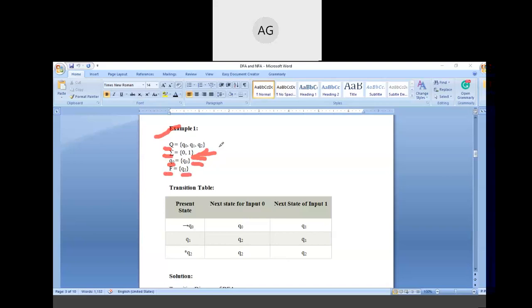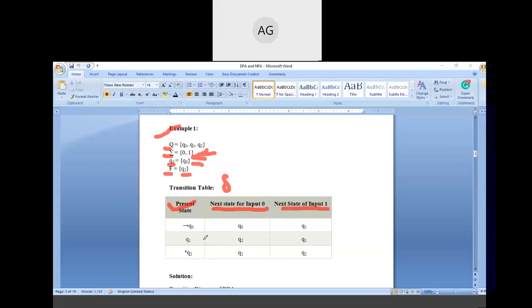So we are given the values of four tuples, and now this is our transition function, which will give the value of the fifth tuple. A diagram is given, and a table is given. In the table there are three columns. The first is the present state, then the next state we get after input 0, and in the third column we get the next state for input 1.